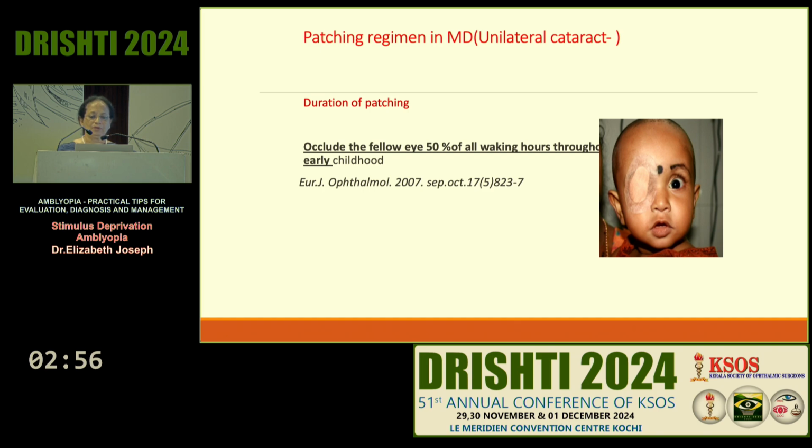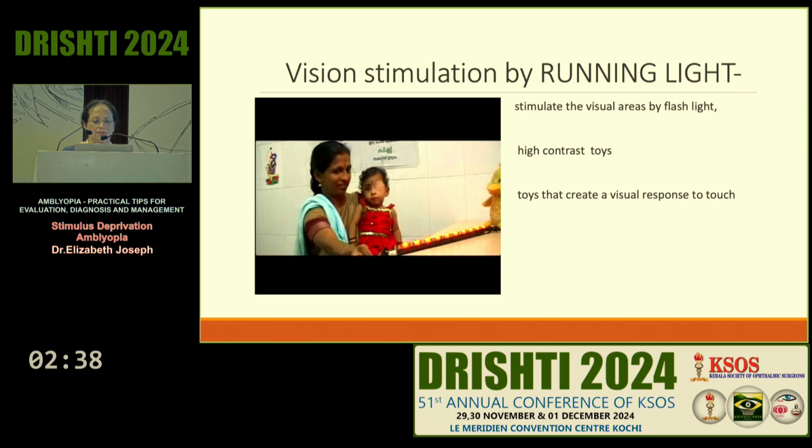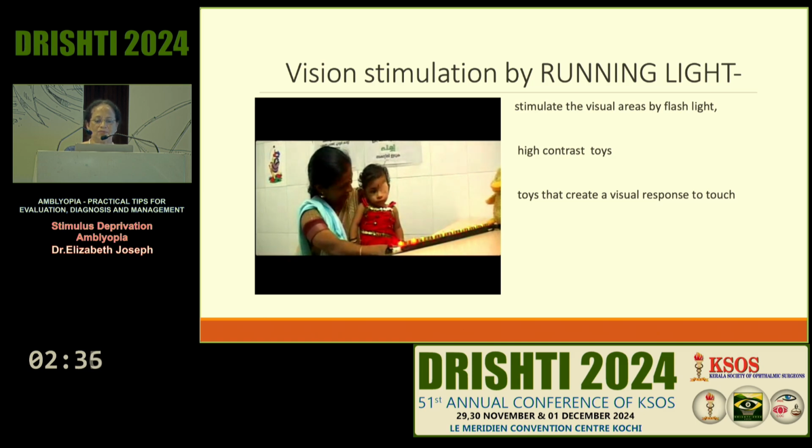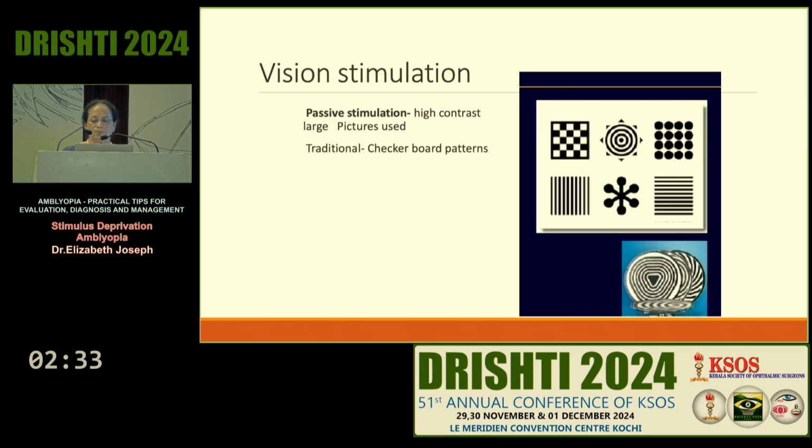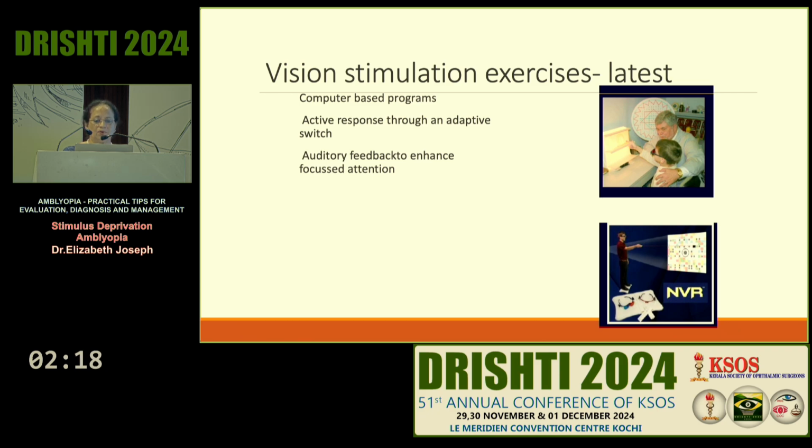And coming to the patching regime in deprivation amblyopia, it is more strict than the strabismic amblyopia. In older children, you have to do 50% of the waking time patching, and in younger children, depending on the age of the children, a 1-month-old child, 1 hour occlusion, like that. And after that, you can give some active stimulation like this. And there are so many other methods of stimulation. In the younger child who is not able to do any dichoptic therapy, you can have stimulation with cards like this. And in older child, you can give all the vision stimulation exercises, computer games, etc.